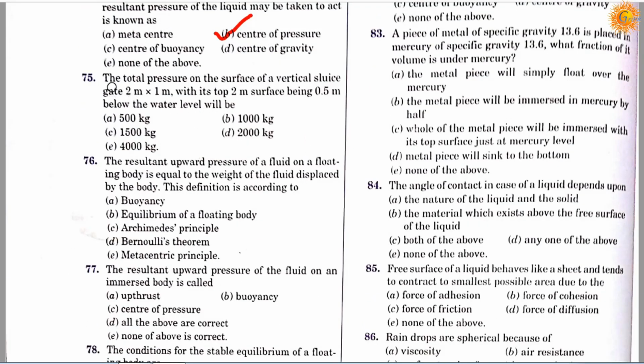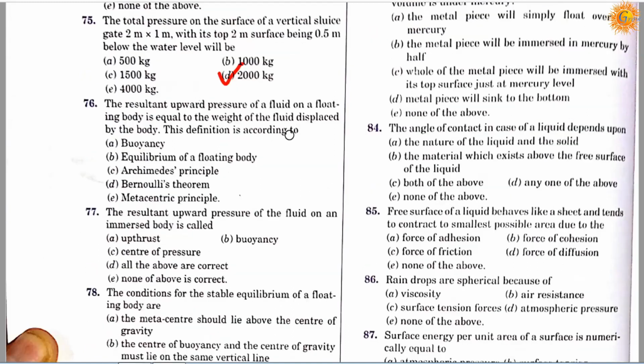Question number 75. The total pressure on the surface of a vertical sluice gate 2 meter by 1 meter with its top 2 meter surface being 0.5 meter below the water level will be, option A, 500 kg; option B, 1000 kg; option C, 1500 kg; option D, 2000 kg; and option E, 4000 kg. So the correct answer is D, 2000 kilograms.